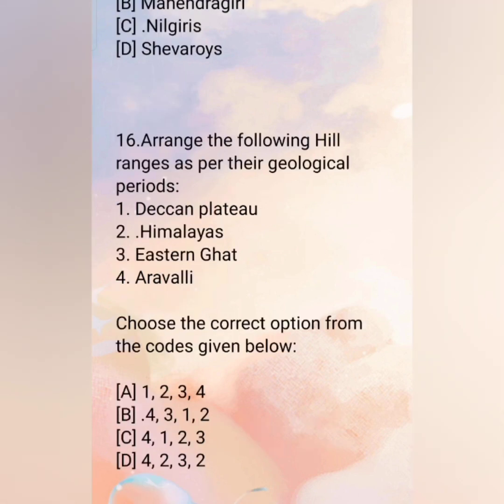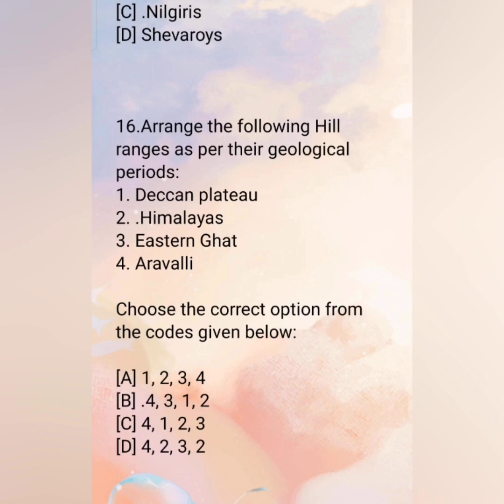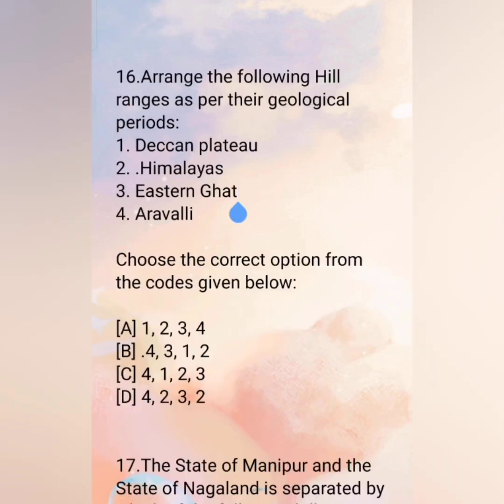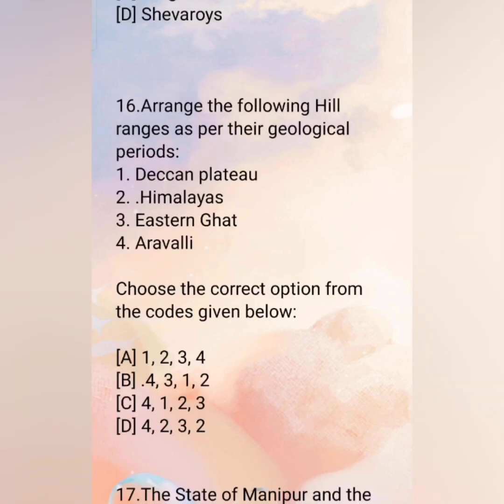Now guys, this 16th question is another type. So listen to the question. Arrange the following hill ranges as per their geological periods. A. Deccan Plateau, B. Himalayas, C. Eastern Ghats, D. Aravalli. Now we have to arrange them accordingly.